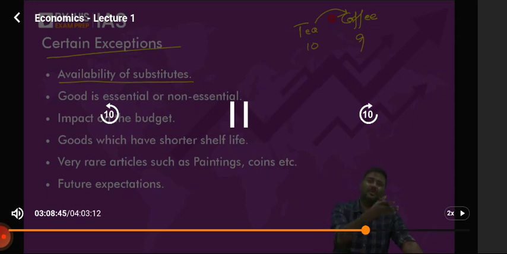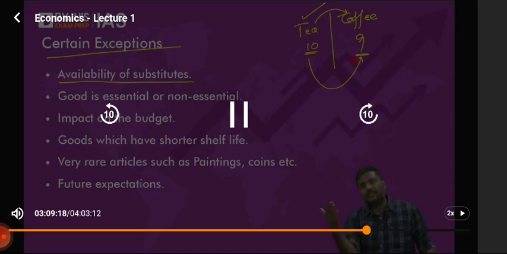Focus on the discussion. You went to a restaurant, you see the board, tea is 10 rupees, coffee is 9 rupees. Don't you think a substitute for tea is already easily available? So what will you do? You will substitute tea very easily with coffee because it is available right there. So whenever substitutes are very easily available, people will immediately substitute the products.